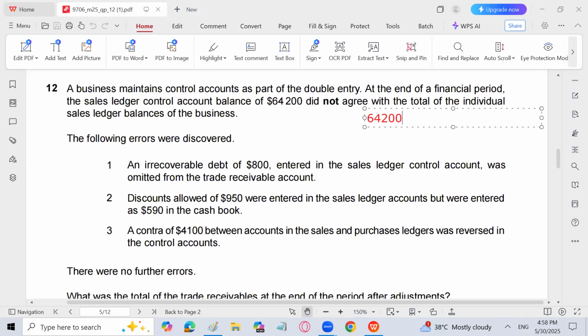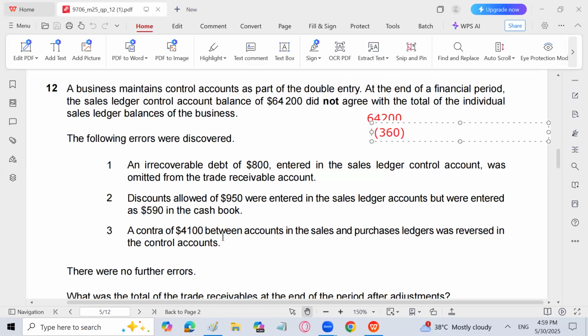Discount allowed of 950 was entered in the sales ledger control account, but was entered as 590 in the cash book. So discount allowed is recorded in the individual sales ledger accounts, but in the cash book, from where it goes to the control account, we have recorded discount allowed as 590. Remember that discount allowed comes on the credit side of the control account. That is, it will decrease the trade receivable. We have recorded it as 590 rather than 950, so 360 is the difference. And with that, we have to write it on the credit side, or you can say we have to subtract it from the control account.